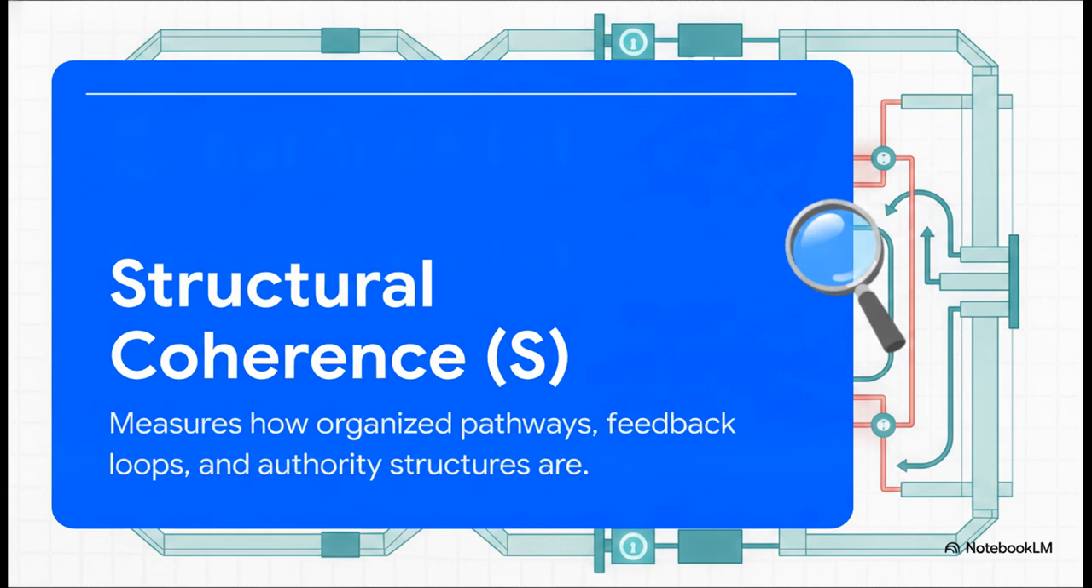Next, we have structural coherence, or S. Now, if energy is the engine of a car, structure is the chassis, the steering wheel, and the brakes. It measures the absolute discipline and organization of the pathways that have to handle all that energy. It asks questions like, how strong are your feedback loops? How robust are your constraint gates and authority structures? This is literally what holds the whole shebang together under immense pressure.